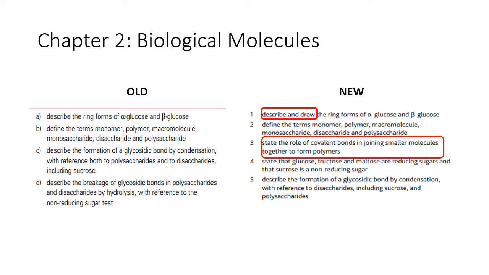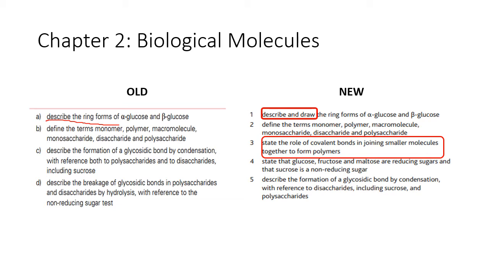But when you do chapter 2, normally in the old syllabus, students are often able to describe the ring forms of alpha and beta glucose, but now it has been explicitly said that you should also be able to draw these ring forms. So you should be able to tell the difference when you're drawing between an alpha glucose and a beta glucose.